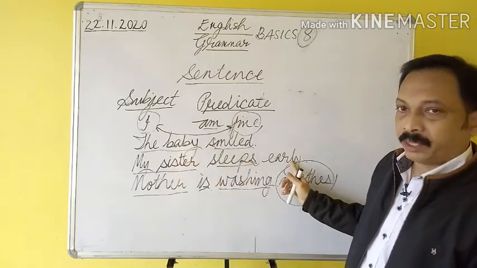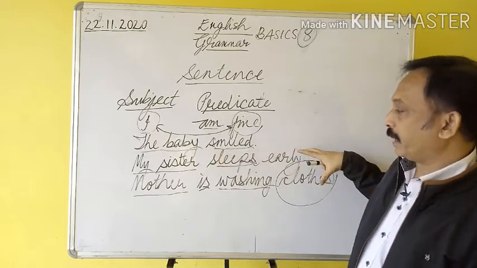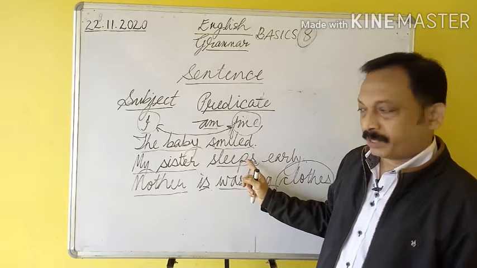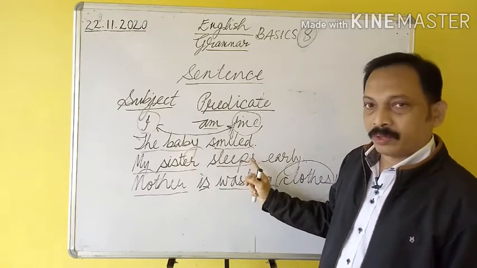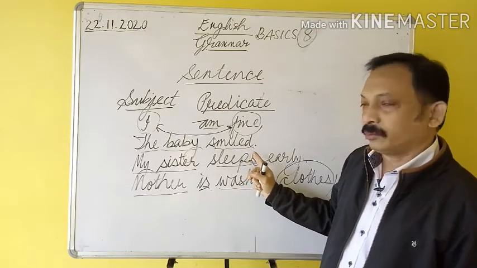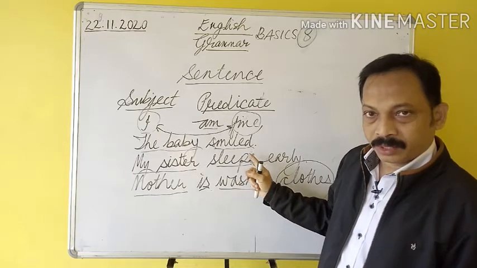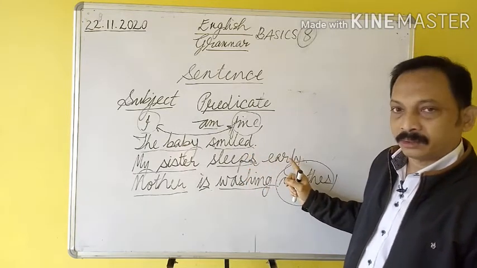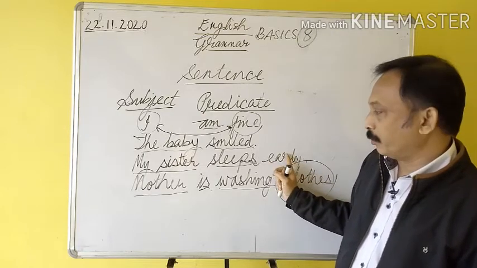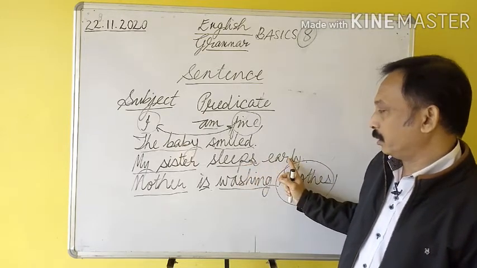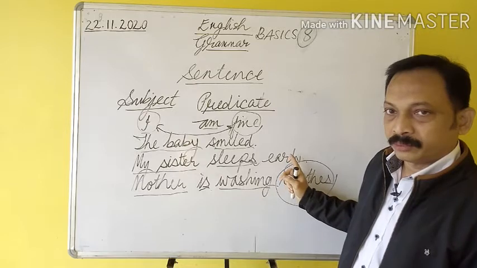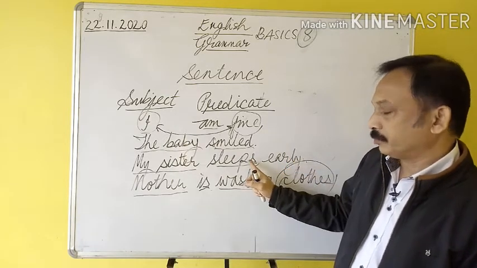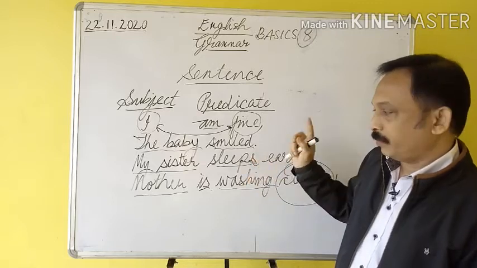Sleeps early is the predicate, and sleeps is the verb here, and it's also an intransitive verb which doesn't require any object. Here early is not the object, it is the adverb. Sleeps early. So it is the adverb that is related to the verb sleeps.